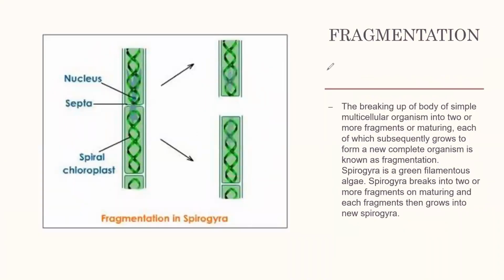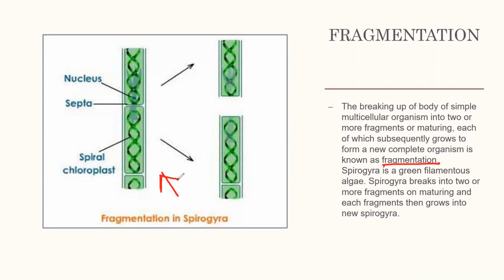The next type of asexual reproduction is fragmentation. The breaking up of the body of a simple multicellular organism into two or more fragments on maturing, each of which subsequently grows to form a new complete organism, is known as fragmentation. Spirogyra is a green filamentous alga.